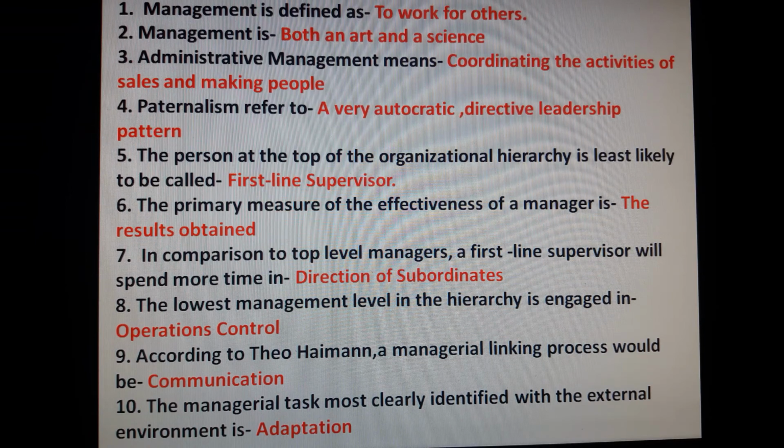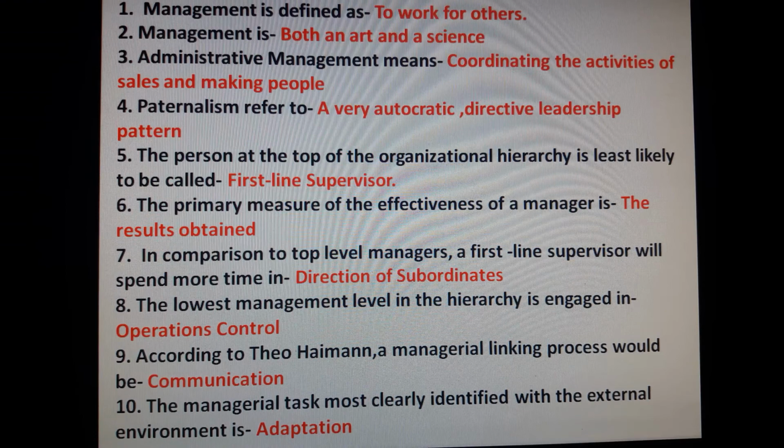The person at the top of the organizational hierarchy is least likely to be called first line supervisor. The primary measure of the effectiveness of manager is the result obtained. In comparison to top level managers, a first line supervisor will spend more time in direction of subordinates. The lowest management level in the hierarchy is engaged in operation control.